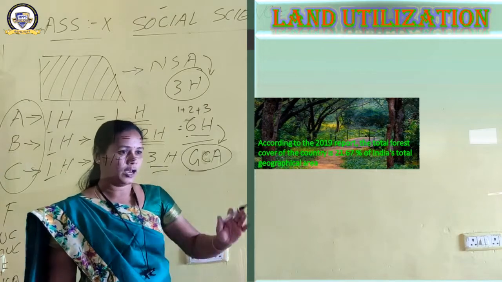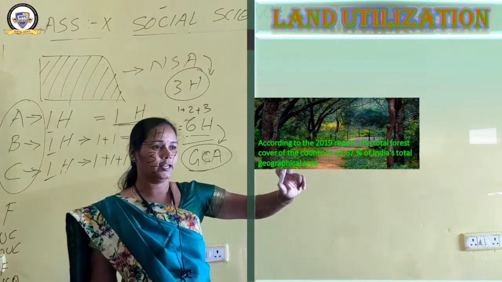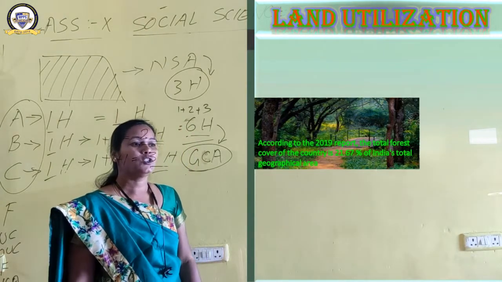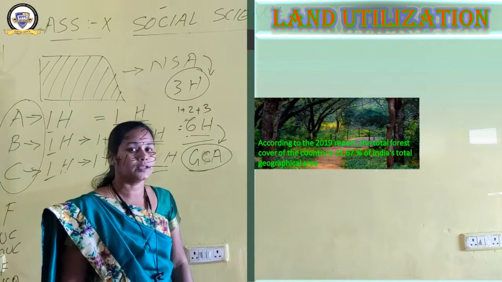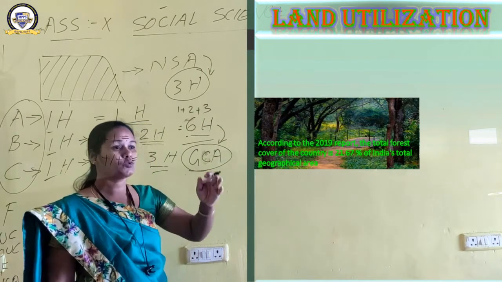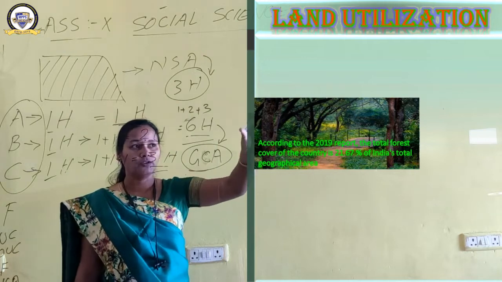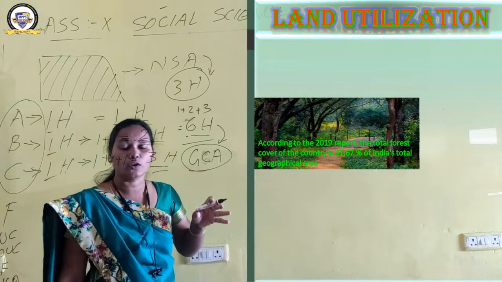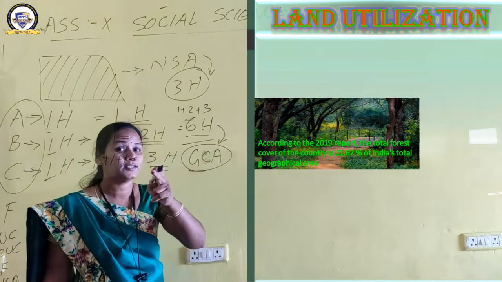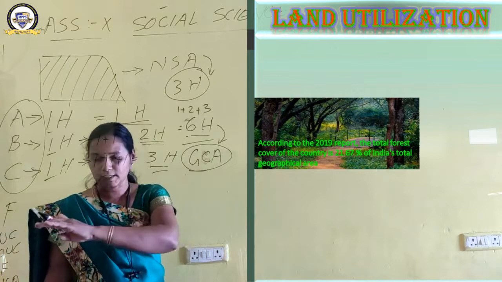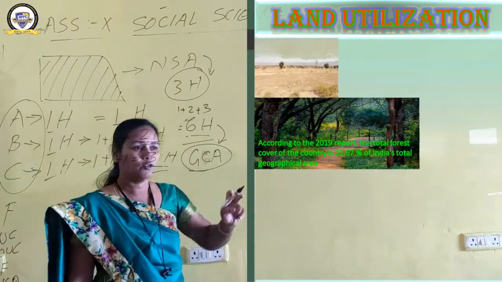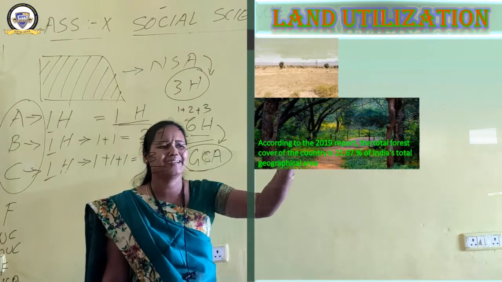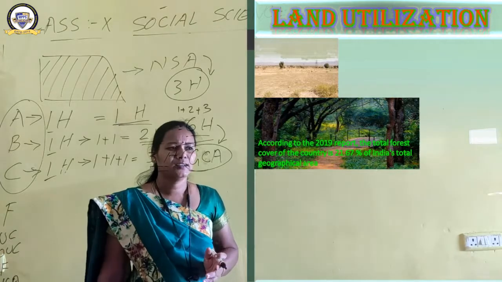Forest land, first of all. According to the 2019 report, the total forest cover of the country was 21.6 percent. It is not even 24, it is 21 only. Out of India's total geographical area, only 21.6 percent is under forest. But what is the desired rate? 33 percent. Next one is land not available for cultivation. What is it? Barren land or wasteland which cannot be cultivated. You can see nothing can be cultivated here. See the climatic condition and soil.